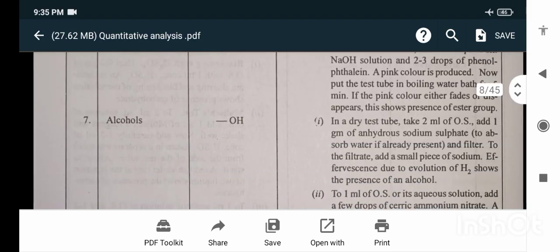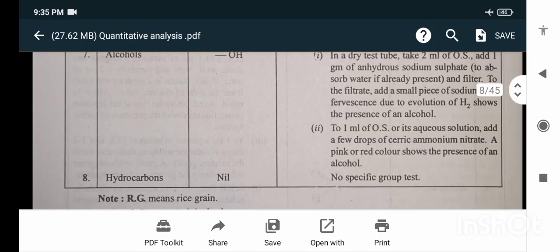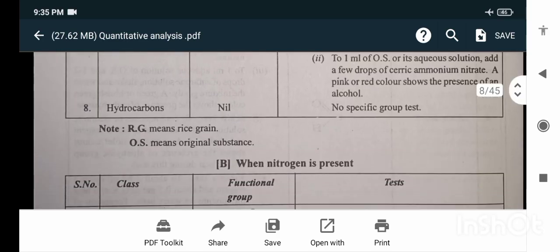Alcohols. For alcohols, in a dry test tube, take 2 ml of the organic substance, add 1 gram of the anhydrous sodium sulfate and filter. To the filtrate, add a small piece of sodium. Effervescence due to evolution of hydrogen shows the presence of an alcohol. To 1 ml of the organic substance or its aqueous solution, add a few drops of ceric ammonium nitrate. A pink or red color shows the presence of an alcohol. For hydrocarbons, there is no specific group test.